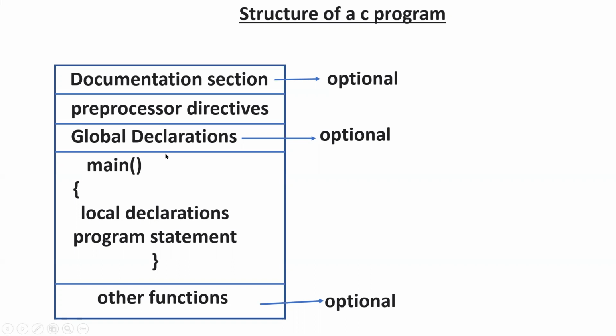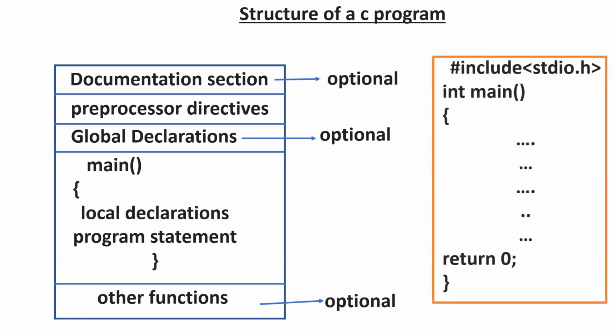Coming to the global declarations and local declarations, we will discuss these after completing the variables topic. But now we will see how to write your first simple program in a simple way. The preprocessor directive starts with the hash symbol. For every C program, you must write one preprocessor directive, that is, hash include stdio.h.